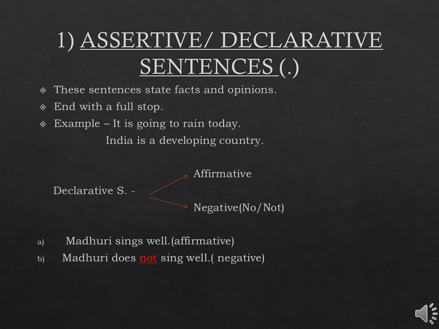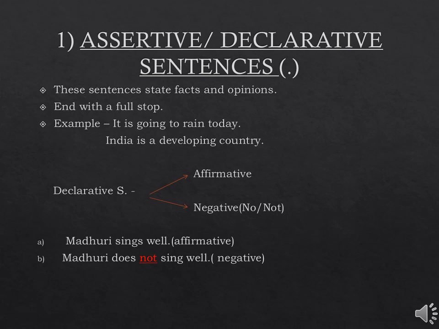Coming to the first kind of sentences, assertive or say the declarative sentences. So these are that kind of sentences that state the matter of fact and an opinion. It will always end with a full stop. Let us understand it more with the help of examples. The first example is, it is going to rain today. So by seeing the weather, I can make out that it might rain today. So that is my opinion which I feel. And also it is ending with a full stop. So it will be a declarative sentence.